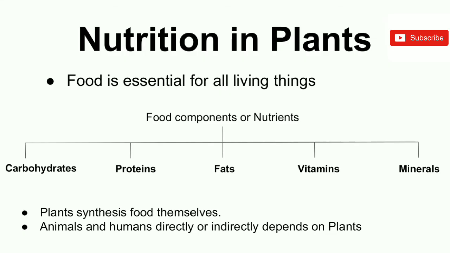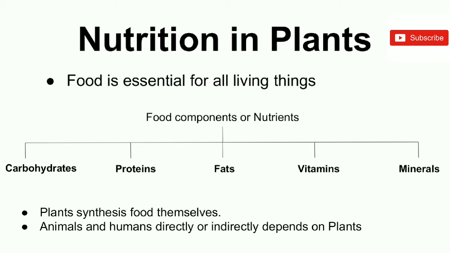Here we will discuss nutrition in plants. We know that food is essential for all organisms. Food has different components, but some of these are essential for the body to grow and maintain energy. These components are called nutrients, which are available in the food.